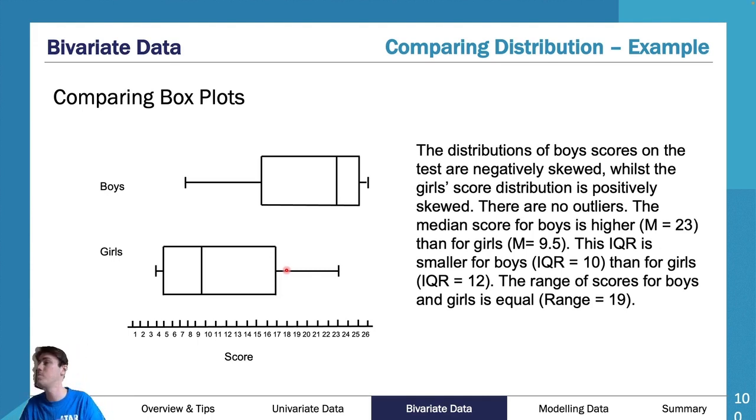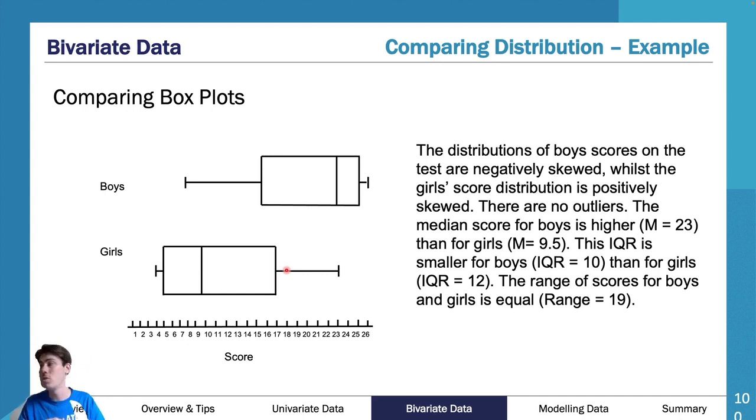The distribution of boys' test scores on the test are negatively skewed, whilst the girls' scores is positively skewed. You've compared the shape. Done. Full stop. There are no outliers. Full stop. I would rather you say there are no outliers in each category. Full stop. That works better.